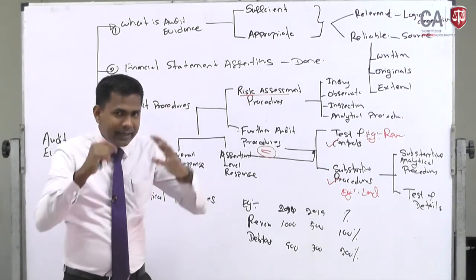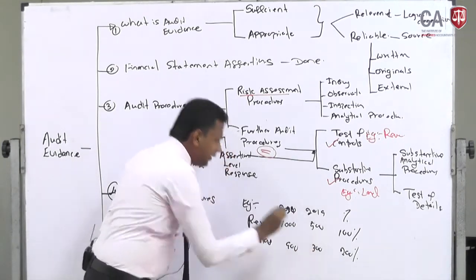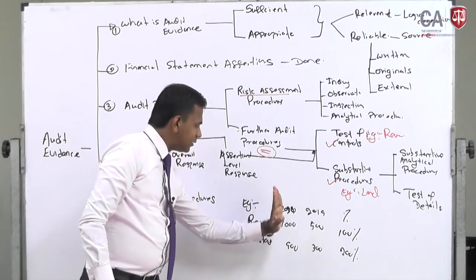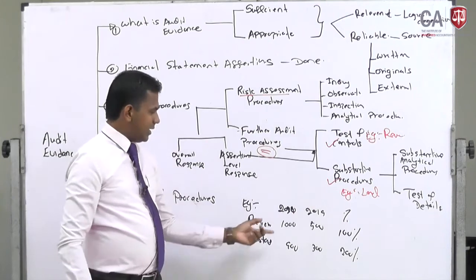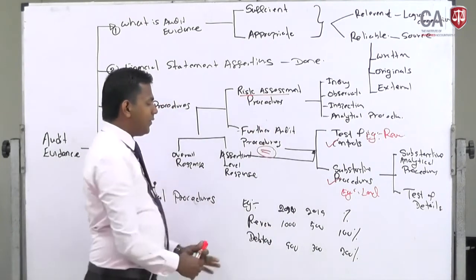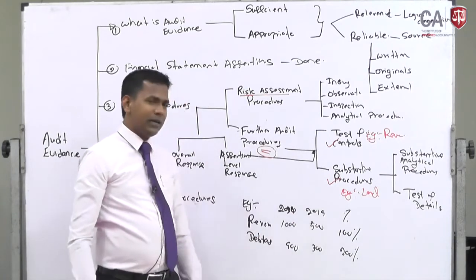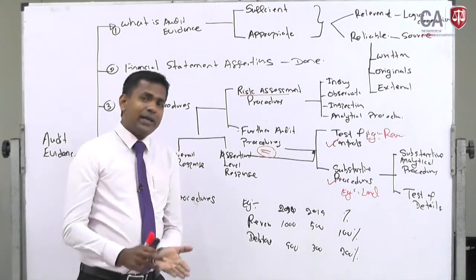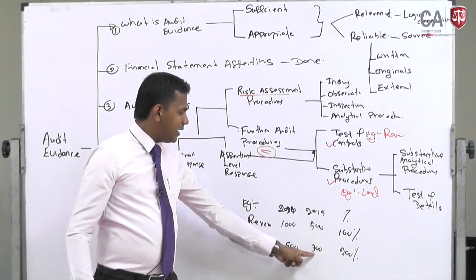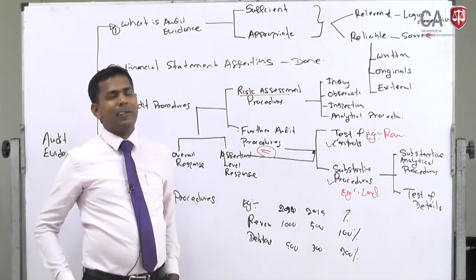Auditors are looking in an analytical way at 2020 figures and 2019 figures. The auditor concludes that revenue has gone up by 100%, from 500 to 1000 million. And looking at another figure, trade debtors, earlier 300 million, now 900 million, it's a 200% increase.